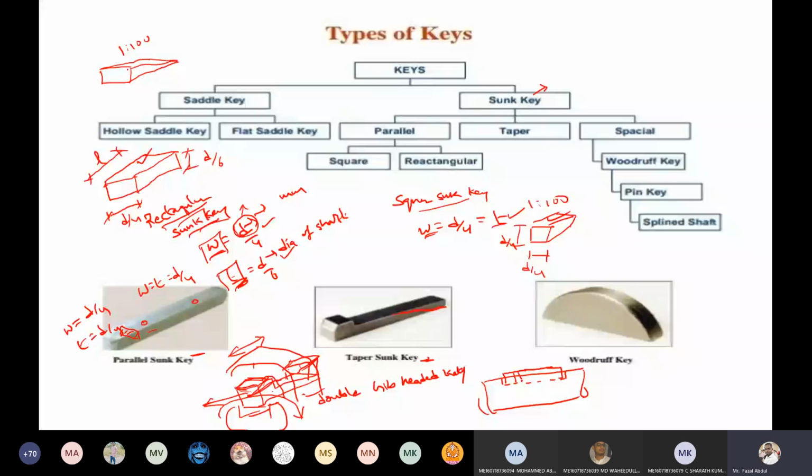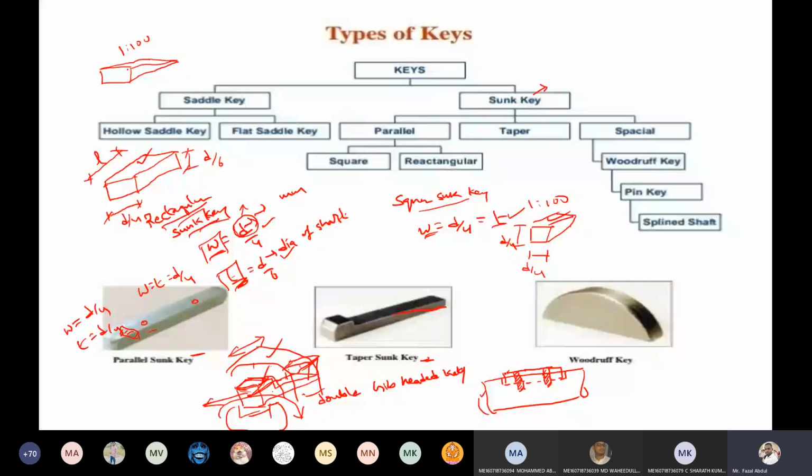With these 2 holes, I assemble the shaft and key. Now the shaft and key become one unit. In the previous case, the hub and key became one unit. Now here the shaft and key are one unit.